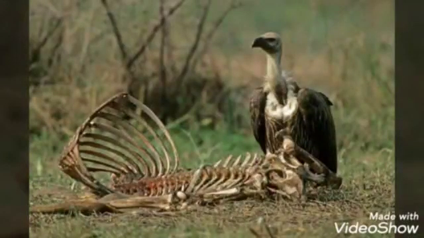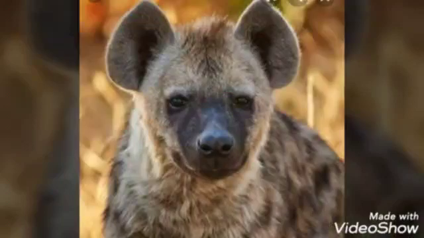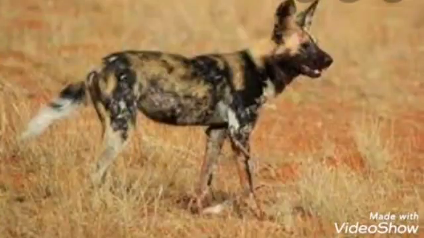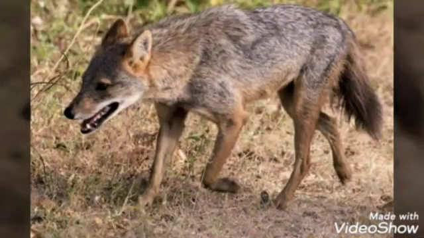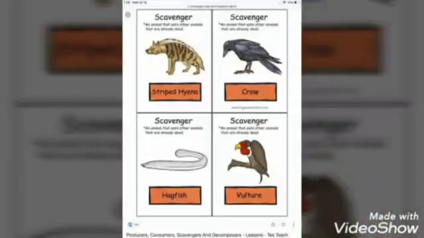Some animals such as vultures, hyenas, wild dog, jackal eat flesh of dead animals. In this way, they help to keep the jungle clean. These animals are called scavengers.